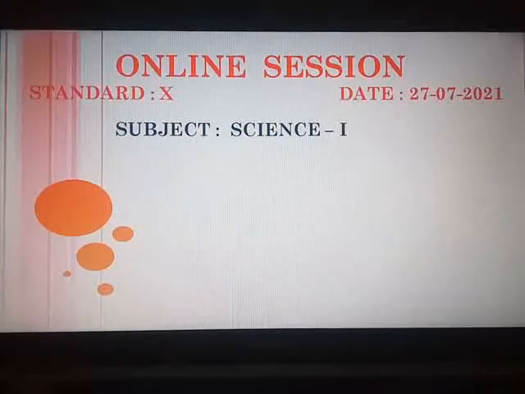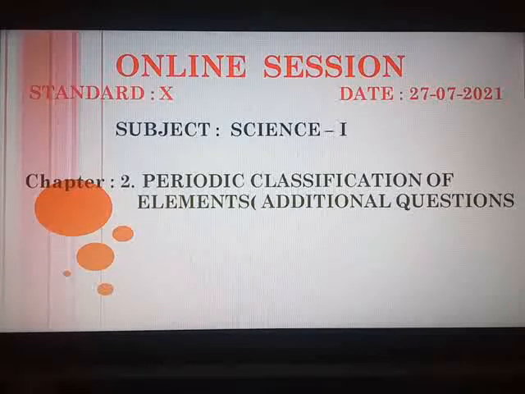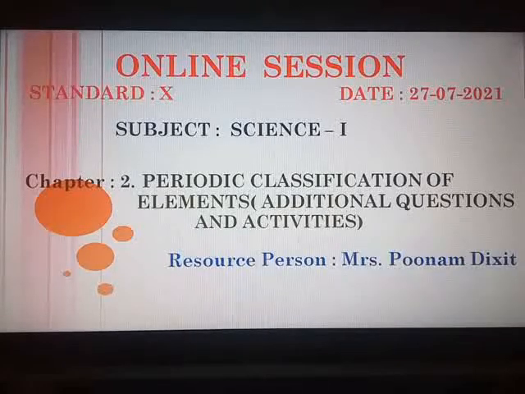and Technology Section A. In our previous session, we have completed the textual exercise for chapter number 2, Periodic Classification of Elements. Today, we will be discussing the additional questions for the chapter and some of the activities. So, let us move towards the additional questions.